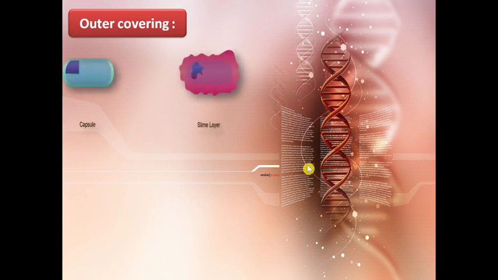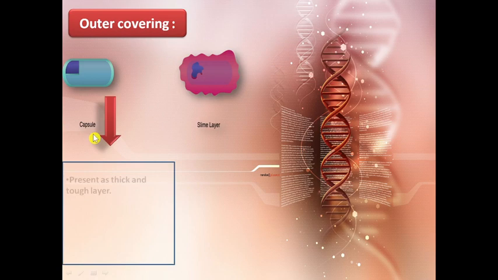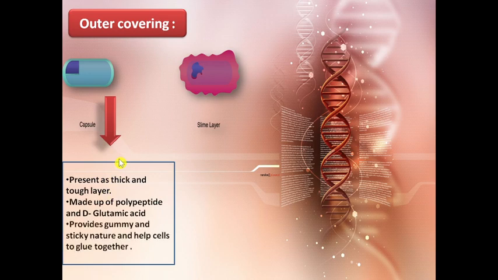Now let's talk about the outer covering. Basically, prokaryotic cells have three coverings. First is the slime layer and capsule. Now they are present outside the cell wall and they are made up of polysaccharide in the Gram negative bacteria. Now let's talk about both of them in detail. So first, the capsule is present as a thick and tough layer, and it is made up of polypeptide and D-glutamic acid. And what it does, it provides a gummy and sticky nature, and it helps the cells to glue together.